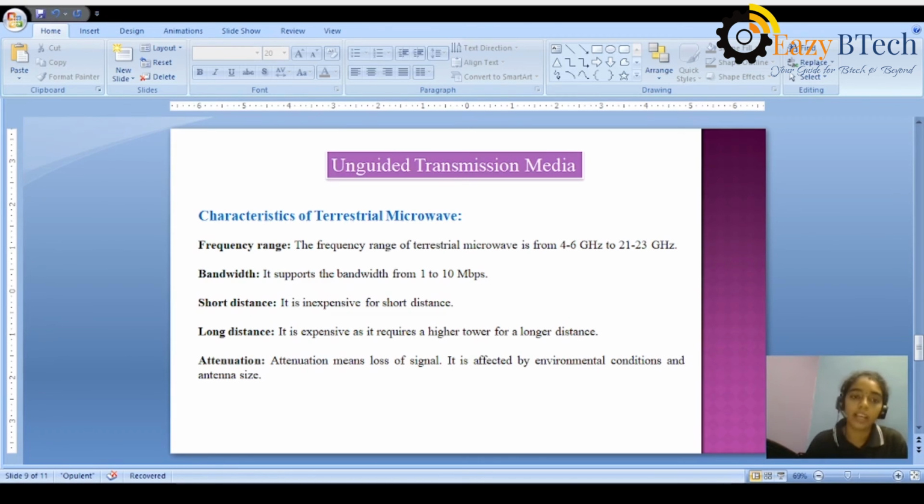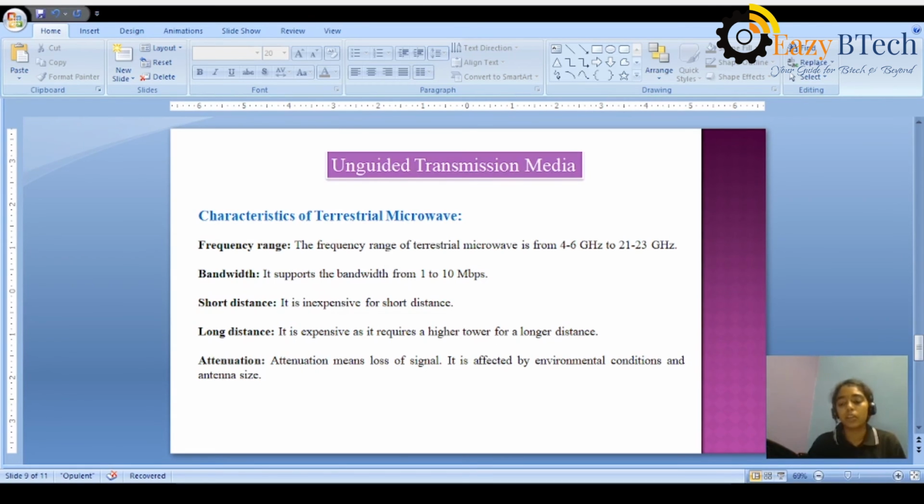For long distances it is much more expensive. It requires a high tower because at a tower only we can establish these antennas to give a line of sight direction. Attenuation means loss of signal. It is affected by environmental conditions and antenna size.